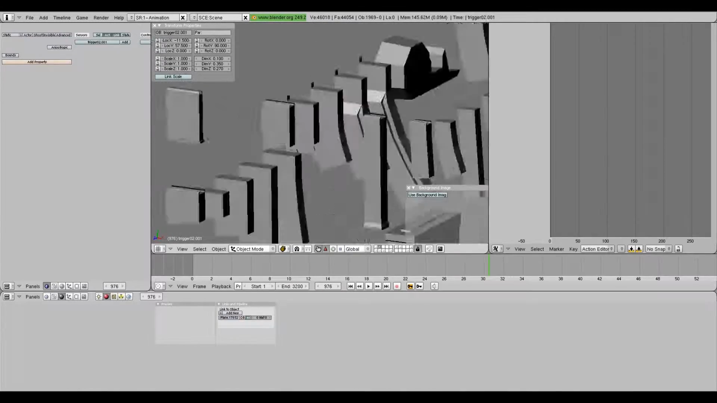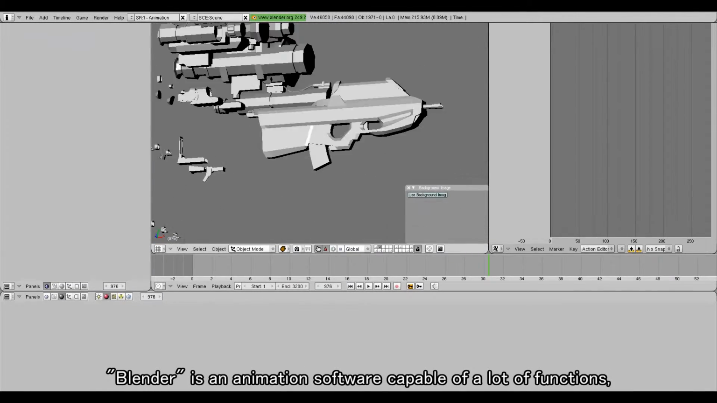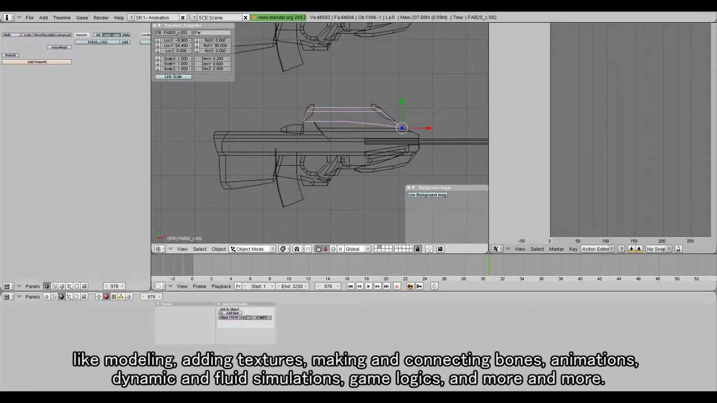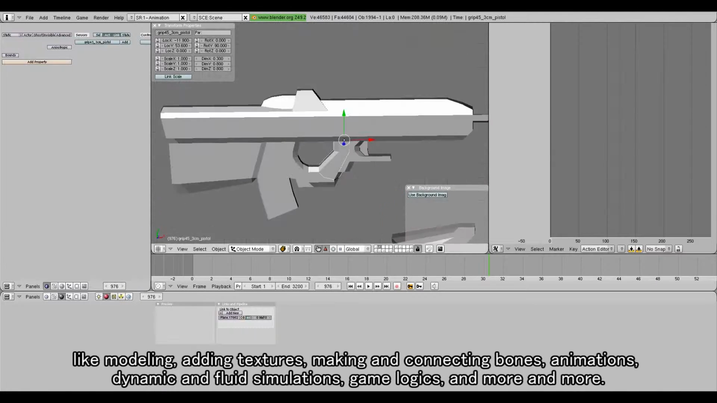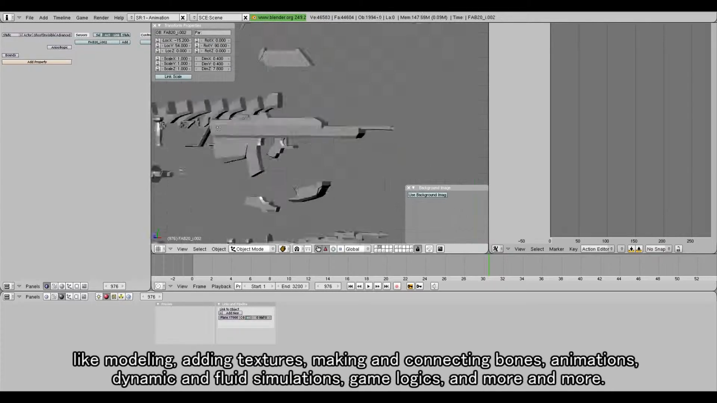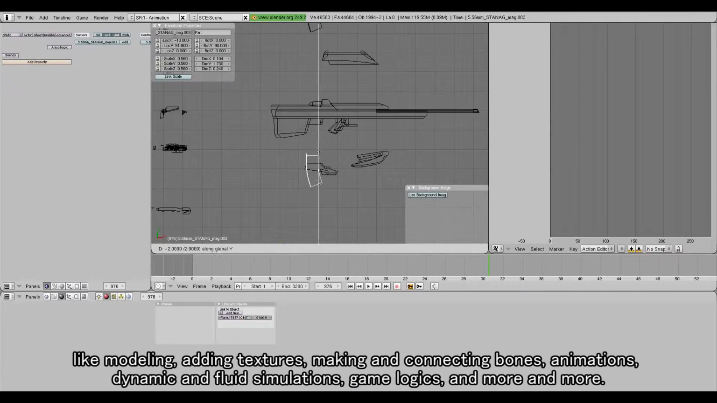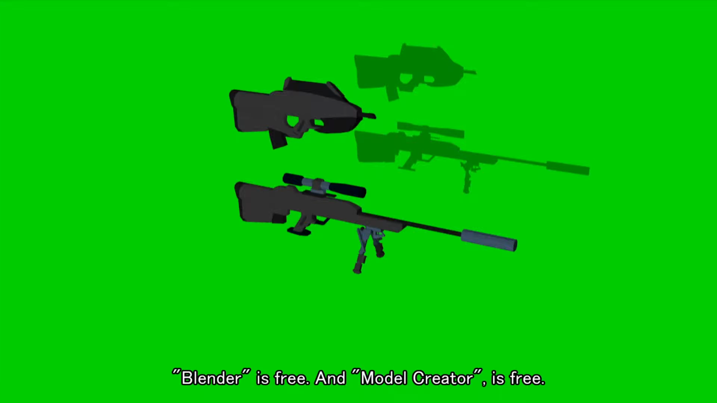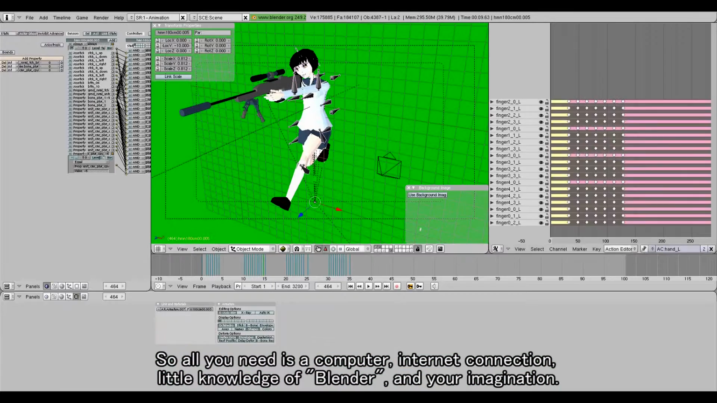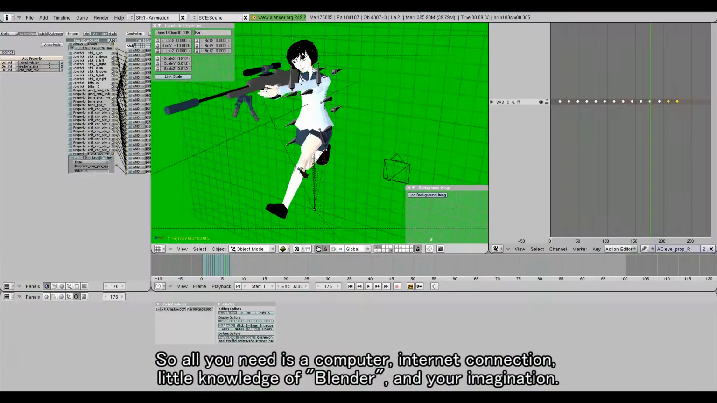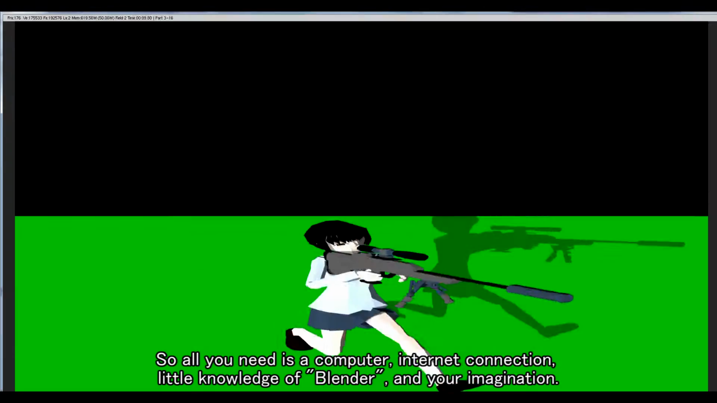Blender is an animation software capable of a lot of functions, like modeling, adding textures, making and connecting bones, animations, dynamic and fluid simulations, game logics, and more and more. Blender is free and Model Creator is free. So all you need is a computer, internet connection, little knowledge of Blender, and your imagination.